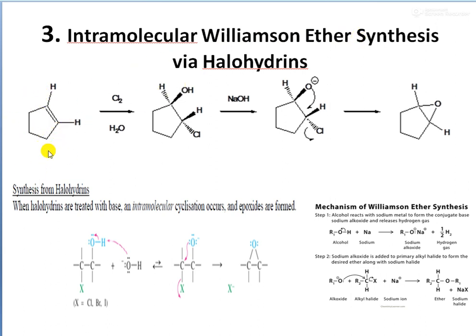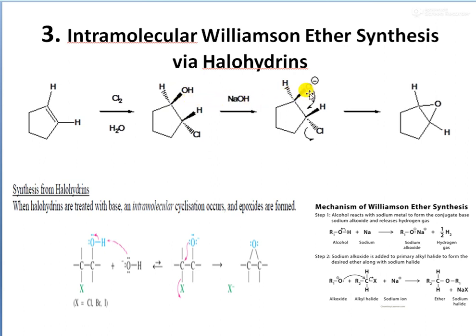So we take a cyclic alkene like this, and in presence of chlorine and water we are halogenating the structure. So the OH group and a chlorine group will be substituted in this double bond. So a double bond addition reaction occurs. This is the resulting structure, and this is the second structure. And in the second structure again we are treating with sodium hydroxide, and sodium hydroxide is a base and it will abstract a proton from the OH group. So O minus will be formed.